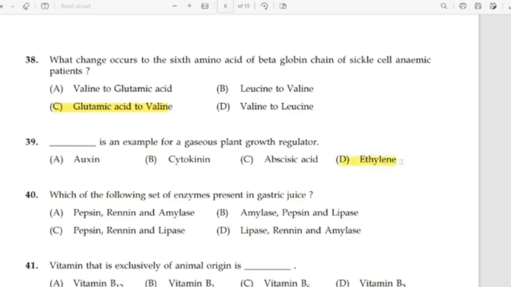40. Which of the following set of enzymes is present in the gastric juice? Correct answer option C, pepsin, rennin and lipase. 41. Vitamin that is exclusively of animal origin is. Correct answer option A, vitamin B12.